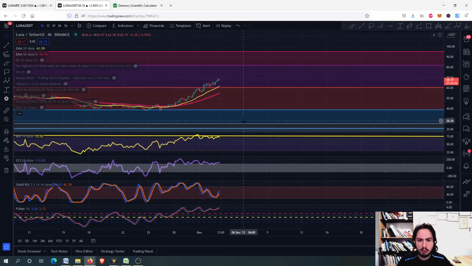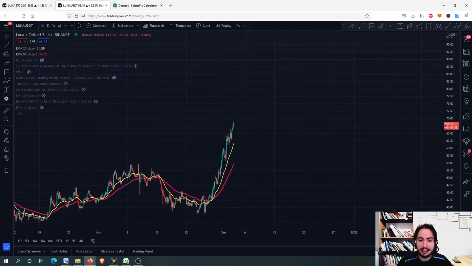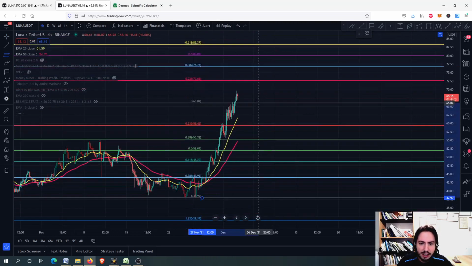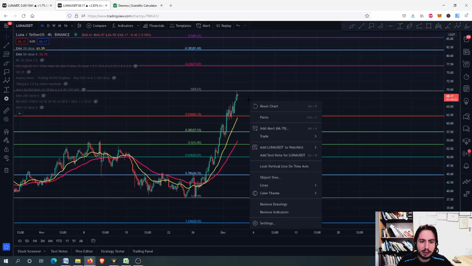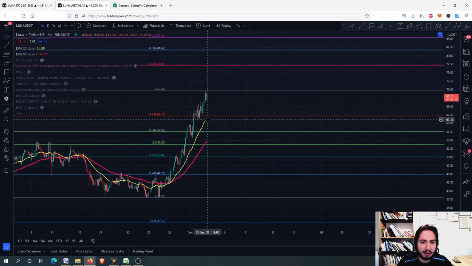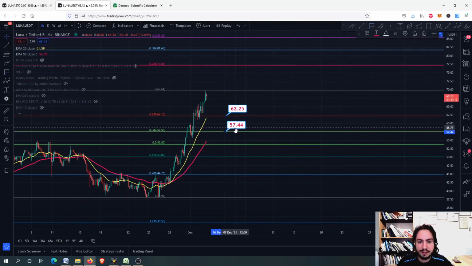Okay, if you want to know on the short term some major targets right there, and if you want to know some support levels in case we correct a little bit, I will just draw the Fibonacci retracement from this bottom right here up to this top, and you can see that we have some great buying entries, in which we have the 62 Tether USD, you can enter there in case we drop down, and of course we have the 57.53 in case we go down from the 20-day EMA.